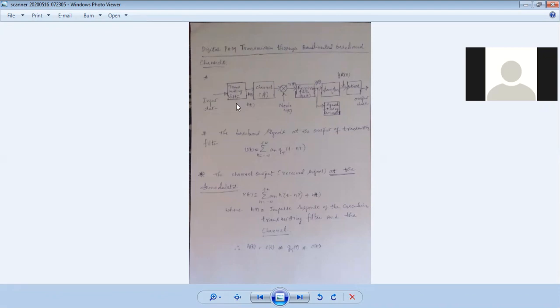The transmitting filter will pass the information. Now in the transmitting filter, we convert this into digital with the help of pulse amplitude modulation techniques. How are you going to do that?